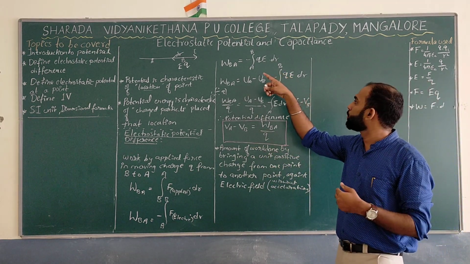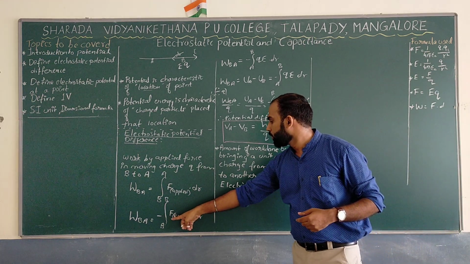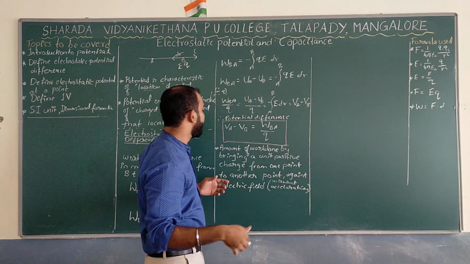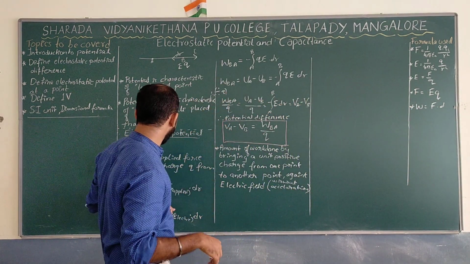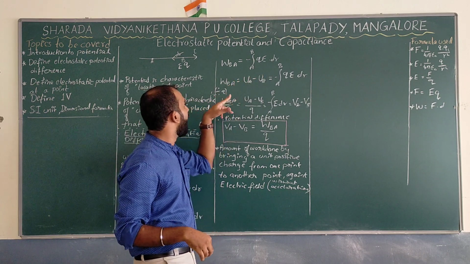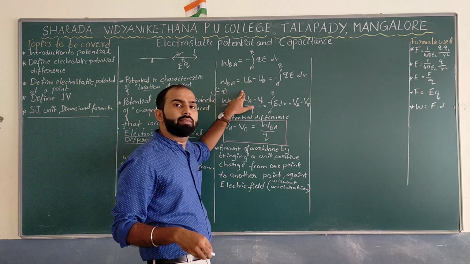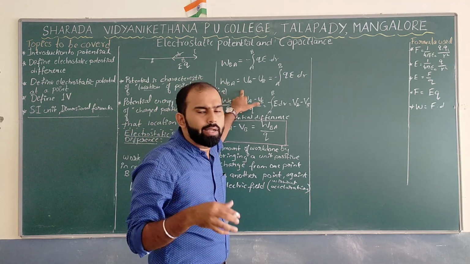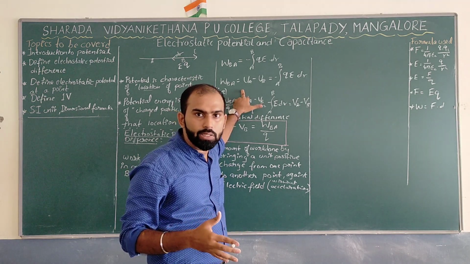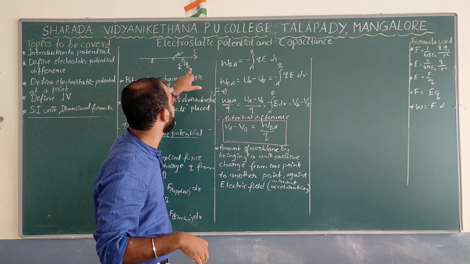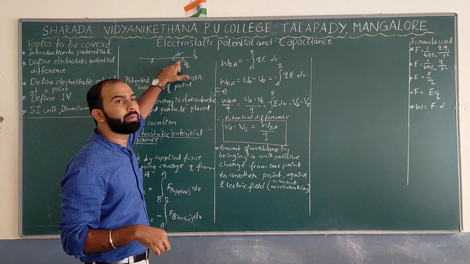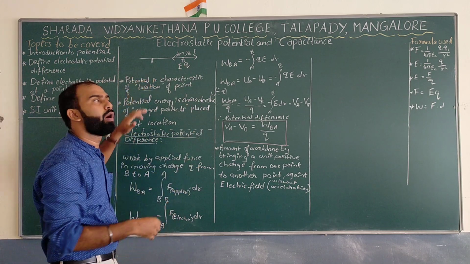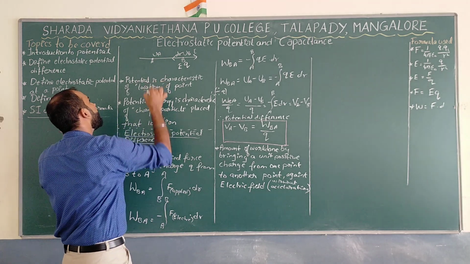And one more thing we are supposed to know: can I replace your force with E into Q, because we have discussed that in the previous lesson. So let us replace F as E into Q. Now, since it is electrostatic, do you think kinetic energy is there or not? There won't be any kinetic energy. All the energy just gets converted to potential energy. So what should be the energy stored at point B, which is UB? What should be the energy stored at point A, which is UA?